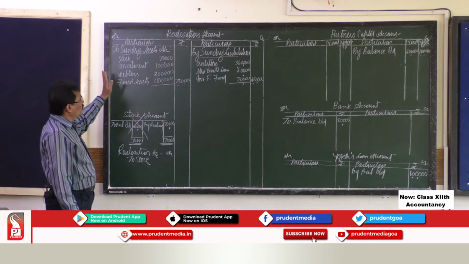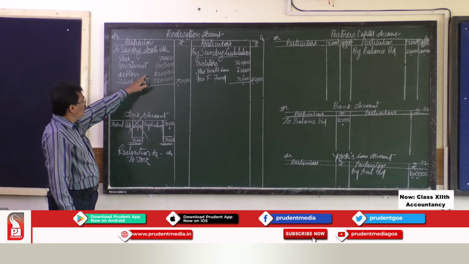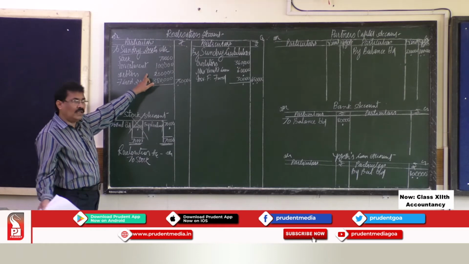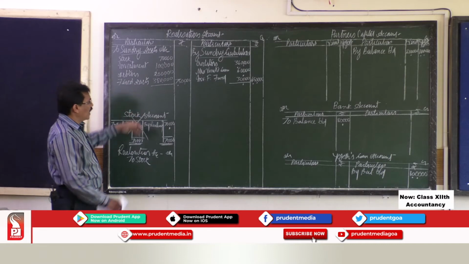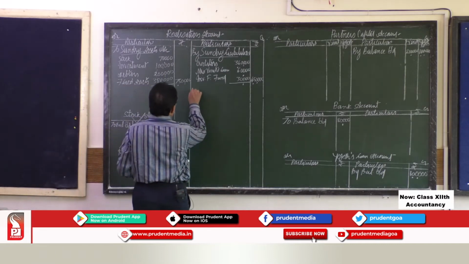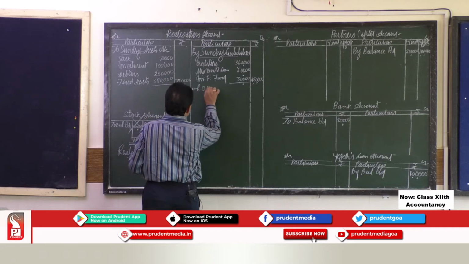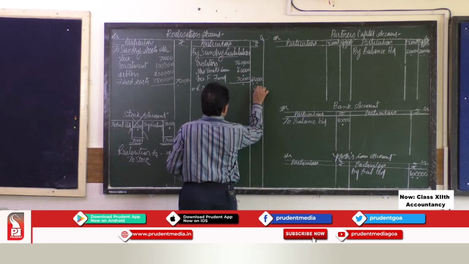Now, coming to the asset side, as I told you, for debtors we have written the gross figure. Gross figure means this is the figure before making the adjustment for provision for bad and doubtful debt. That provision, you have to write on the credit side by provision for doubtful debt account or RDD account, that is rupees 20,000.